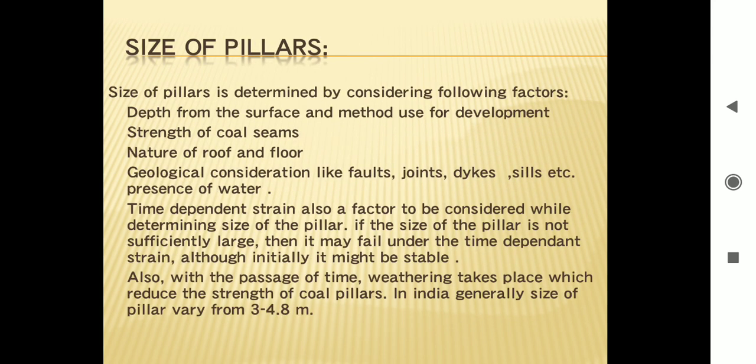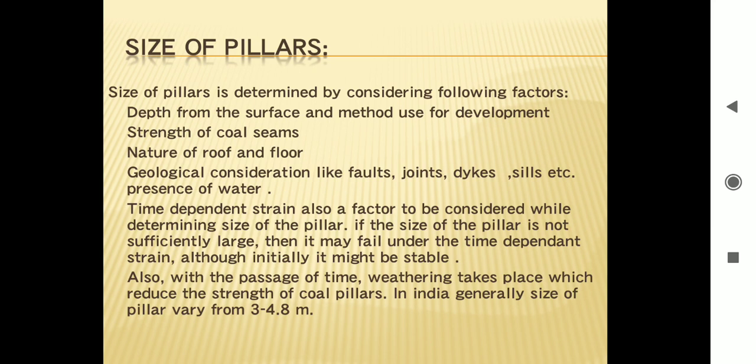Size of pillars. Size of pillar is determined by considering the following factors: depth from the surface and method used for development, strength of coal seams, nature of roof and floor, geological considerations like faults, joints, dykes, slips, etc., and presence of water. Time dependent strain is also a factor to be considered while determining the size of the pillar.